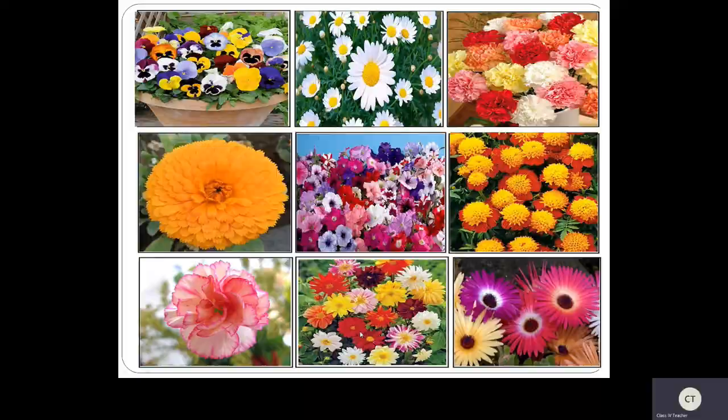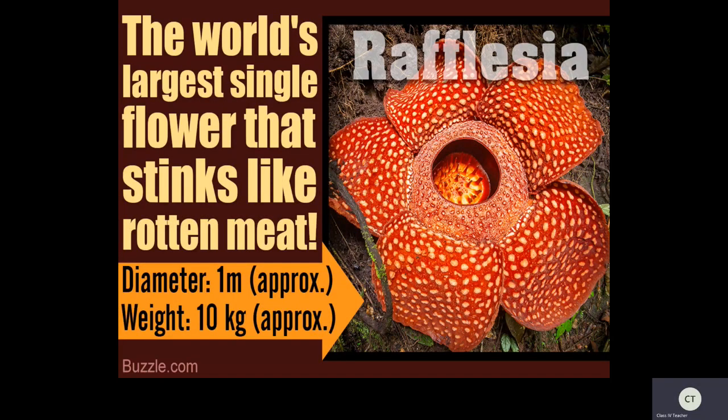Now today we are going to learn a new thing, that is the world's largest single flower. What is the name of that flower? Rafflesia. See here, Rafflesia is the biggest flower.